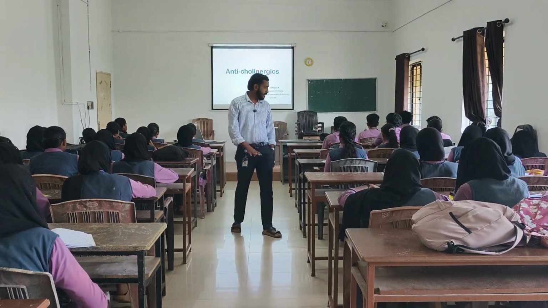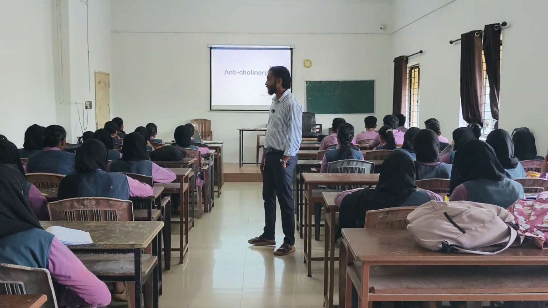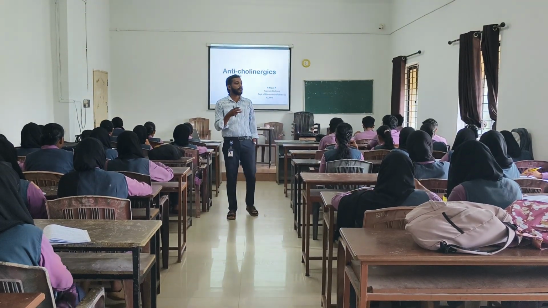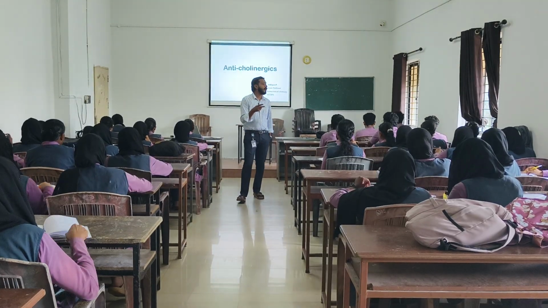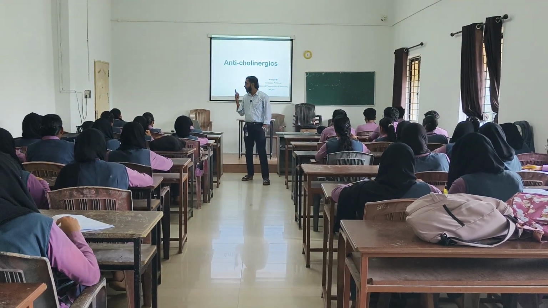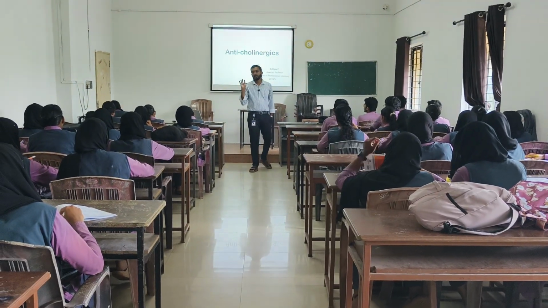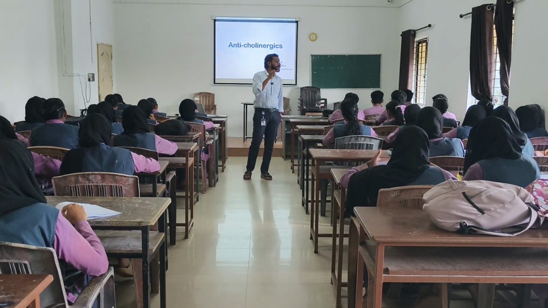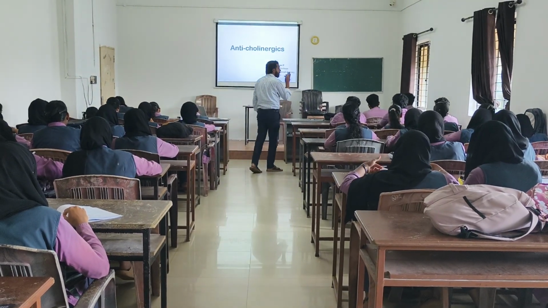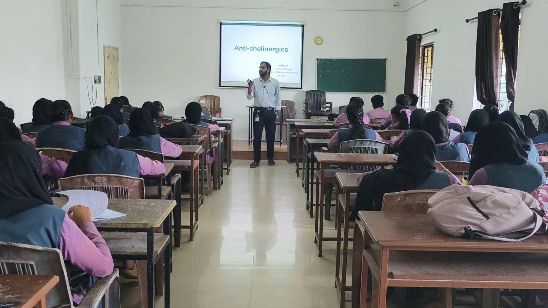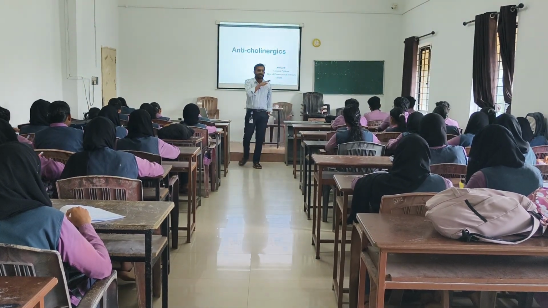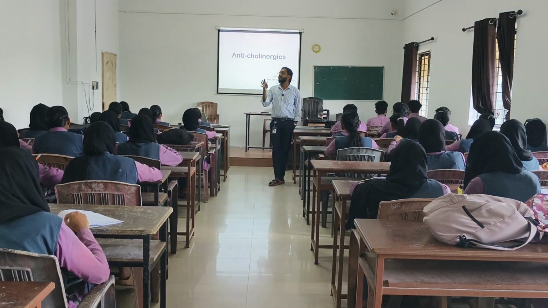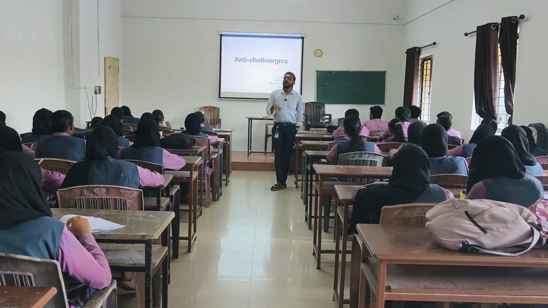The remaining topic in your syllabus is anticholinergic agents. Anticholinergic agents are otherwise called cholinergic antagonists, parasympatholytics, or cholinolytics. You can just remember these 3 or 4 names: cholinolytics, parasympatholytics, cholinergic antagonists, and anticholinergics. Up to the last class we discussed in detail the cholinergic agonists and cholinesterase reactivators and their mechanism, etc.